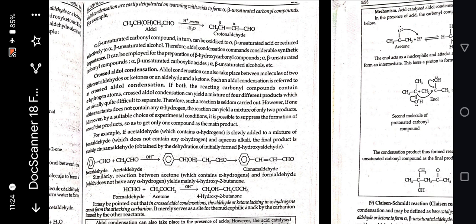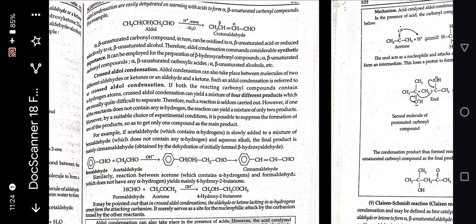Such an aldol condensation is referred to as crossed aldol condensation. If both the reacting carbonyl compounds contain alpha hydrogen atoms, crossed aldol condensation can yield a mixture of four different products which are usually quite difficult to separate. Therefore, such a reaction is seldom carried out.